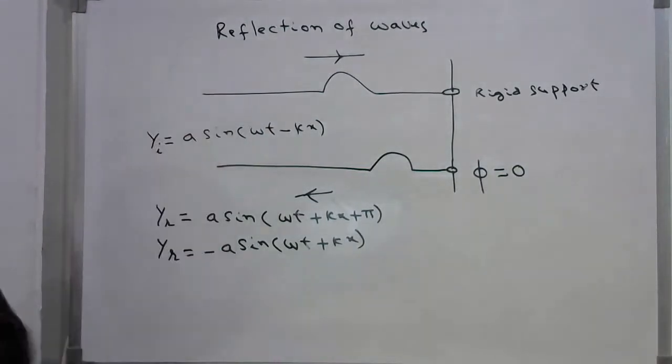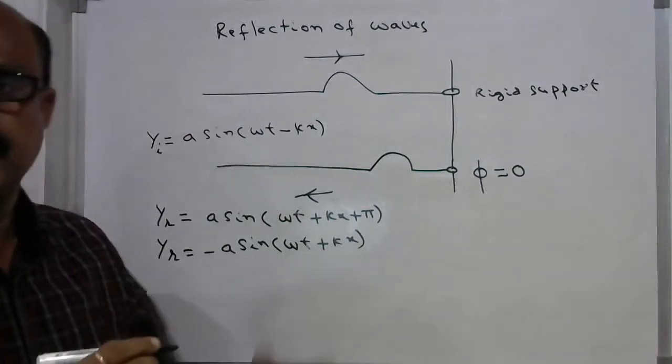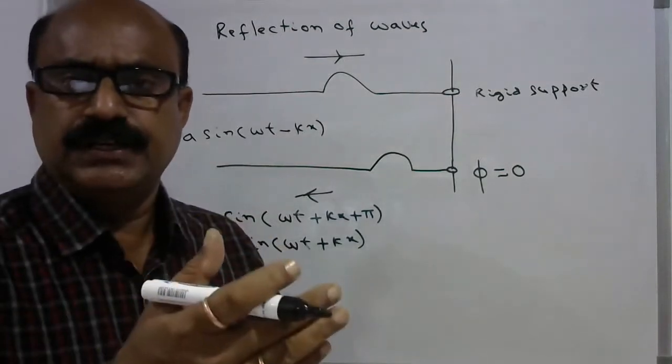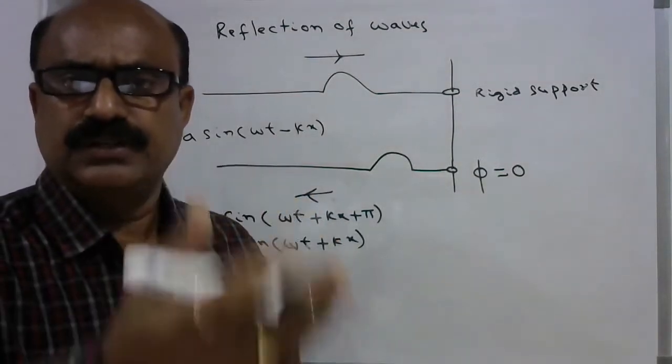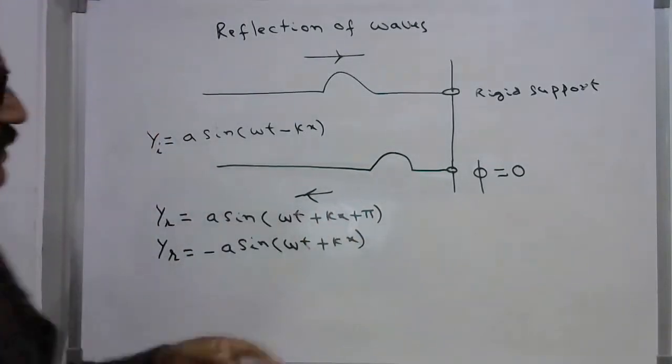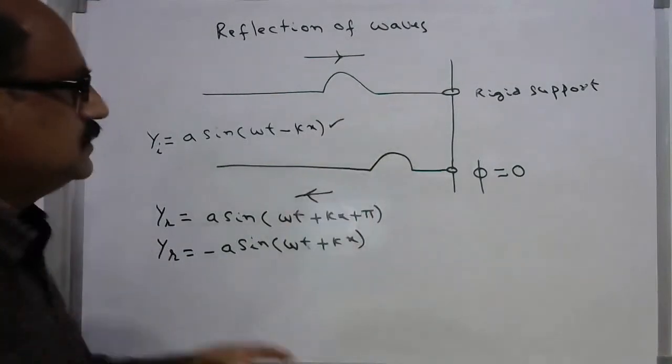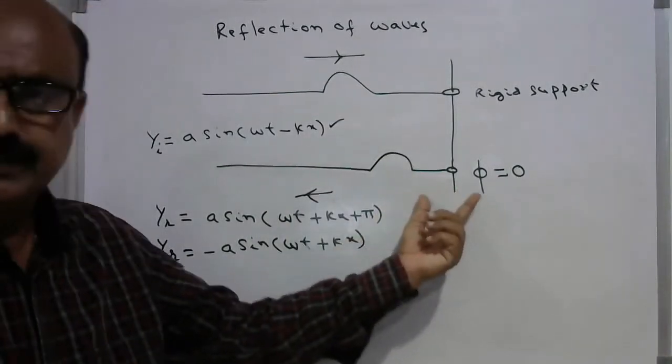In the previous case, the phase difference between the incident wave and the reflected wave is pi. In this case, the incident wave is at a free boundary.